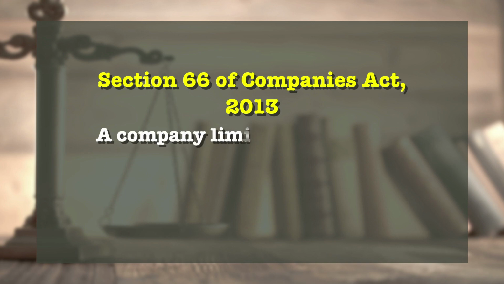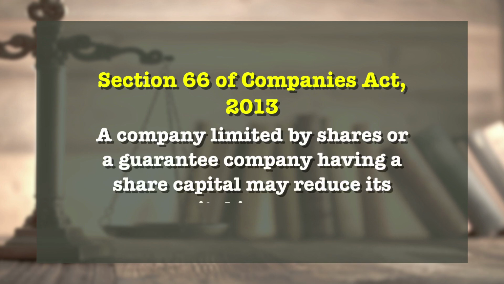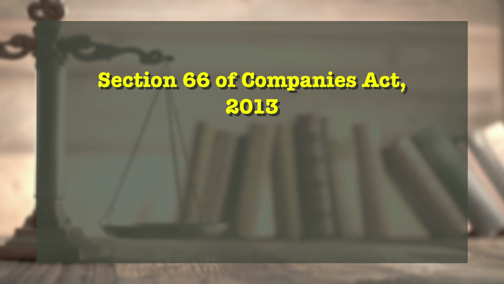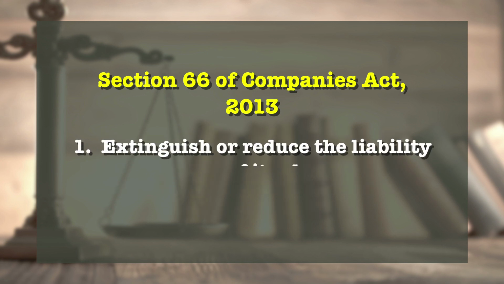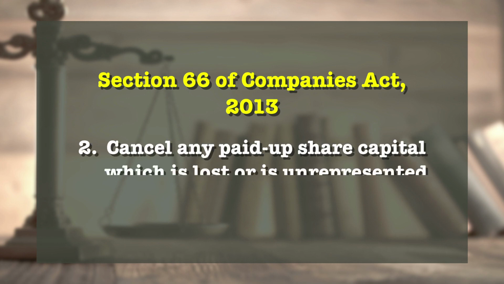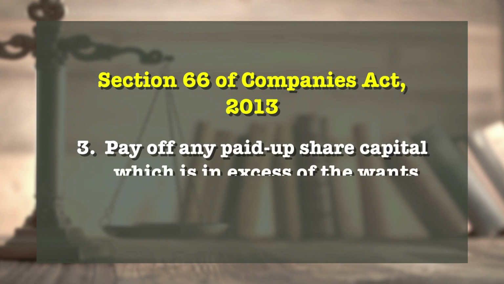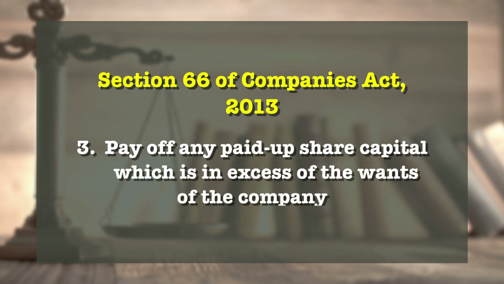Under this section, a company limited by shares or a guarantee company having a share capital may reduce its capital in any way. It may, for example, one, extinguish or reduce the liability on any of its shares. Two, cancel any paid-up share capital which is lost or is unrepresented by any available assets. Three, pay off any paid-up share capital which is in excess of the wants of the company.